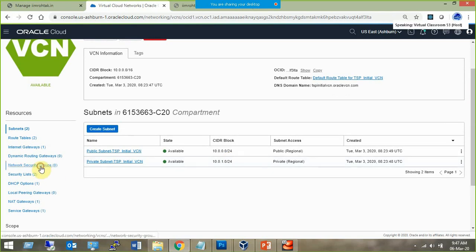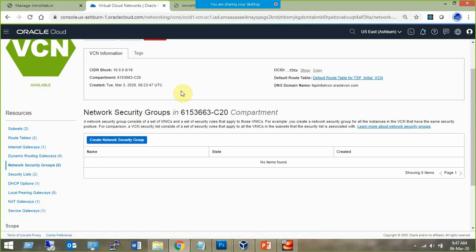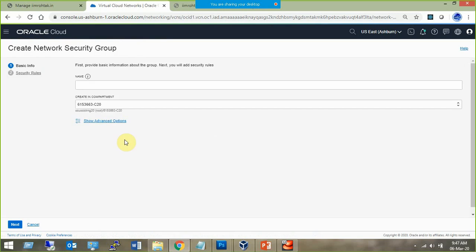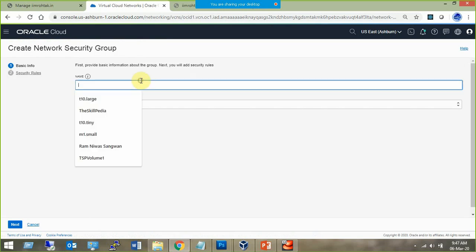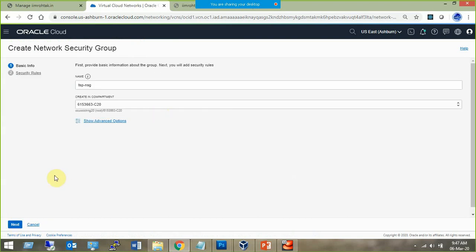Yeah, here it is, network security groups. Here we create the network security group within the VCN. So we create the VCN, then network security, and within that we create the network security group. We specify, let's say, TSP NSG, and then next, here you specify the rules,